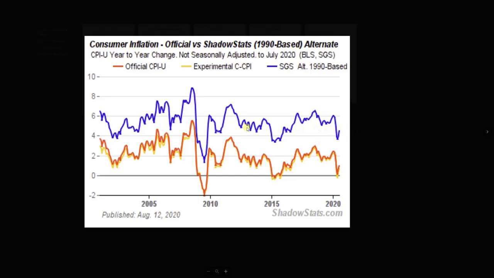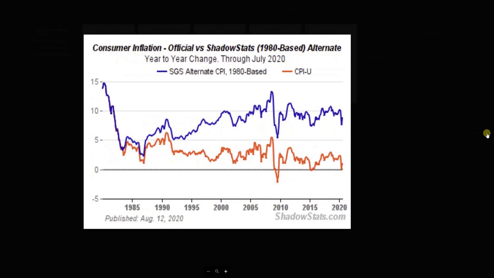Let's go to kind of a worst case scenario here. Let's put it on their 1980 numbers that they said were accurate. Oh, let's look. Okay, yeah, so 1980, look right there. We're coming down on the inflation. And we come over here to where, oh my goodness, look at this right here. Government figures, looks like 1% here still. We come up here to what it is if we had calculated it based on what they said was accurate in 1980. So let's see, take this across. We're at about 8%. There's a 9 right in there. It doesn't really tell us on this chart, but let's just say that's 8%. So you can see if we were in 1980 right now, we'd be in an 8% inflation rate.